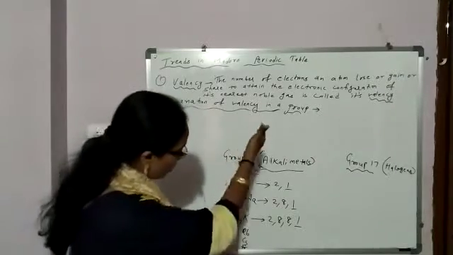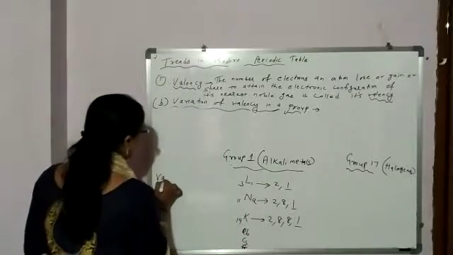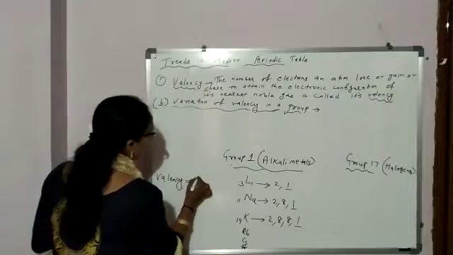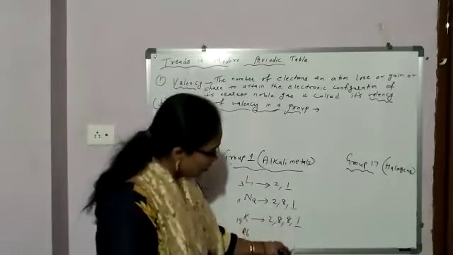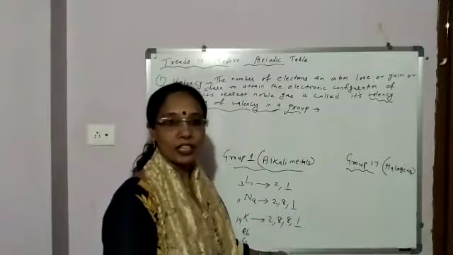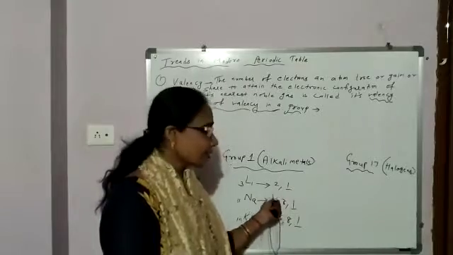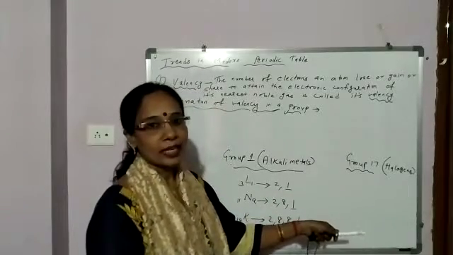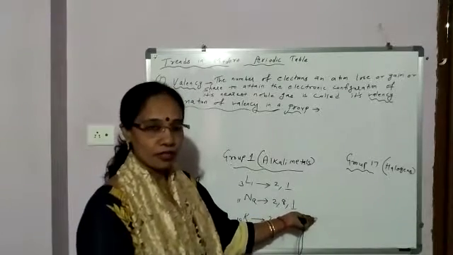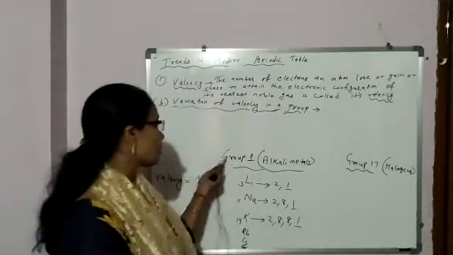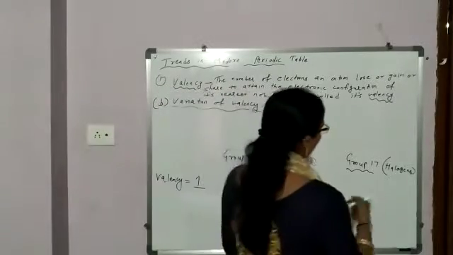So what is the valency of all these elements of group 1? Valency of group 1 elements is 1. Why 1? Because all these elements have the same outer electronic configuration. To attain the electronic configuration of the nearest noble gas, they will lose one electron. So what is the valency of group 1 elements? 1.